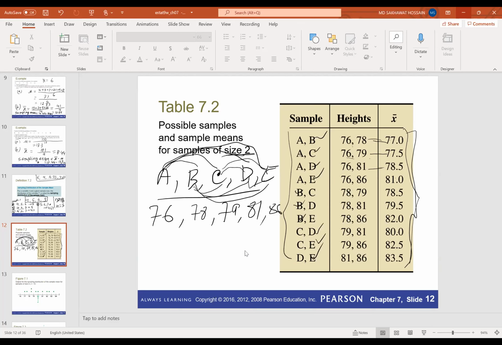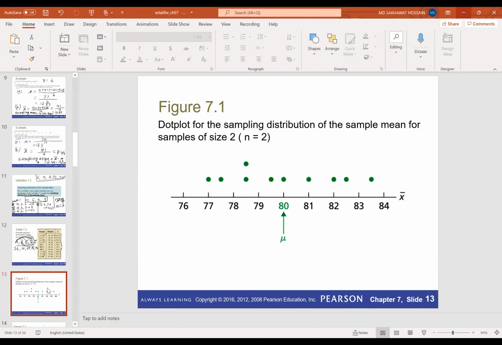If you construct the distribution with these observations, that will be called the sampling distribution for X bar, where the sample size is 2. Now we'll construct the sampling distribution with different sample sizes, using the same example.